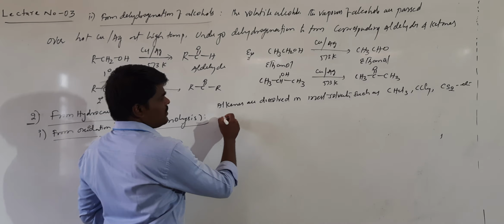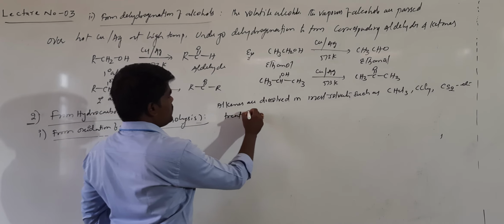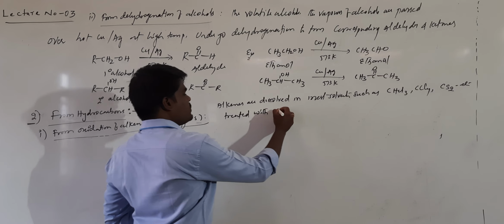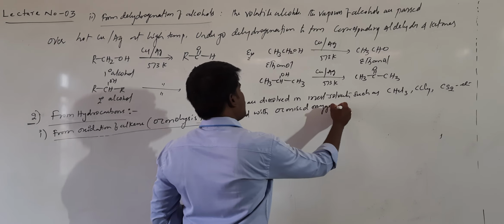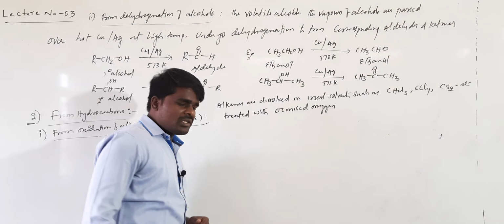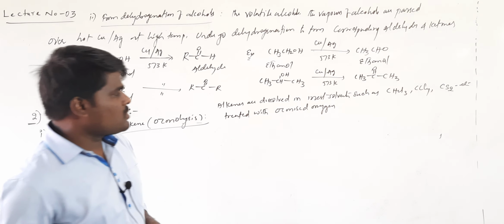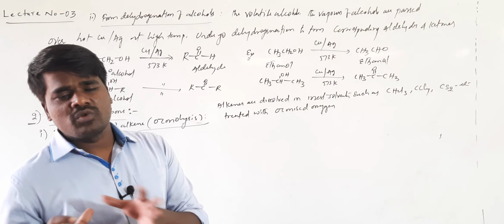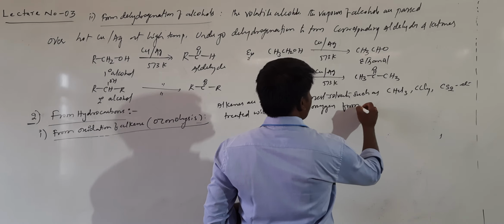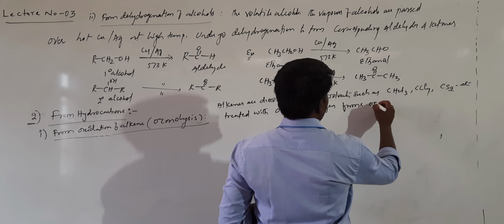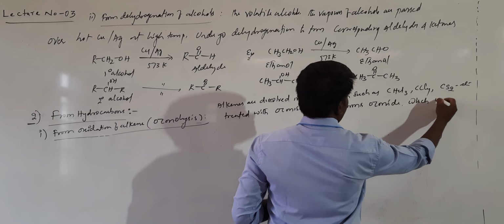And treated with ozonized oxygen. Ozonized oxygen means oxygen converted into ozone form. A mixture of oxygen and ozone will be called ozonized oxygen. It forms ozonide, which is unstable.